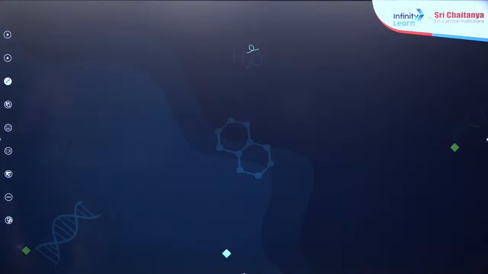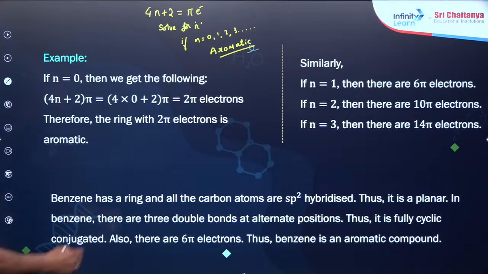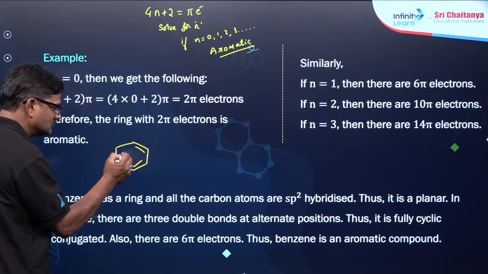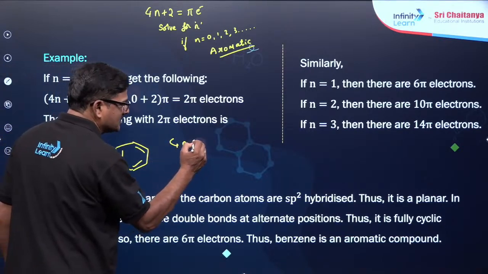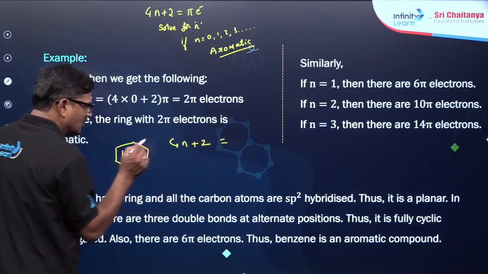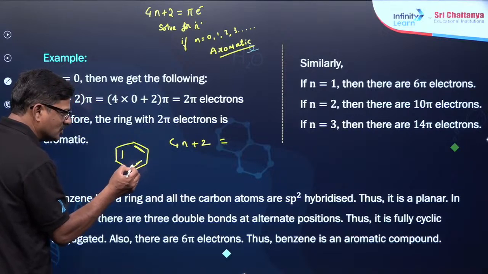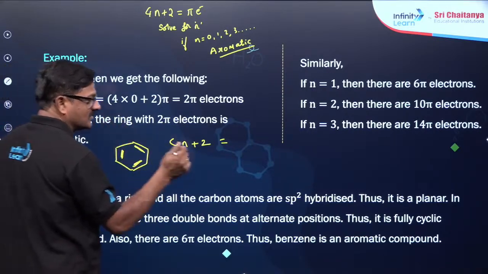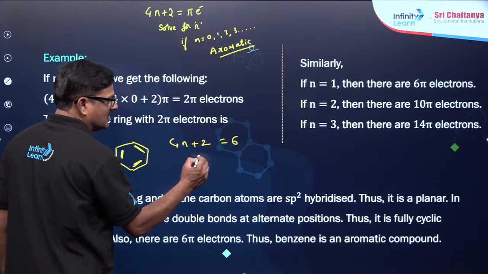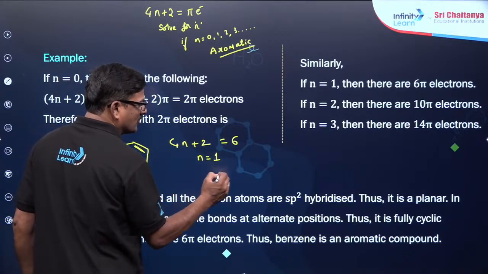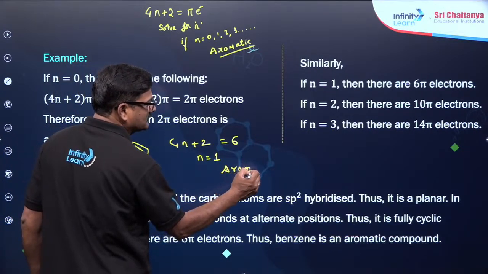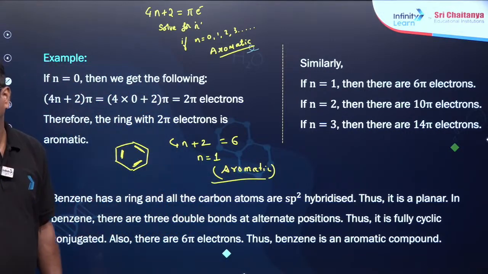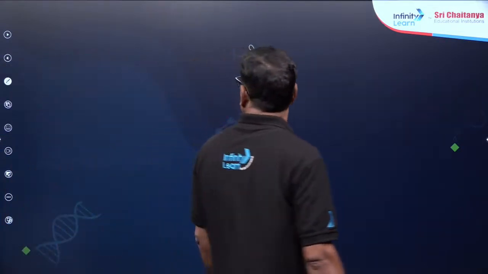Similarly, take benzene. It has 2 electrons over here, 2 electrons over here, 2 electrons over here, 3 pi bonds, so 6 electrons are there. On solving 4n+2 equal to 6, n is equal to 1, so it should be called aromatic. Are you getting it or not? Clear? Fine. Okay.